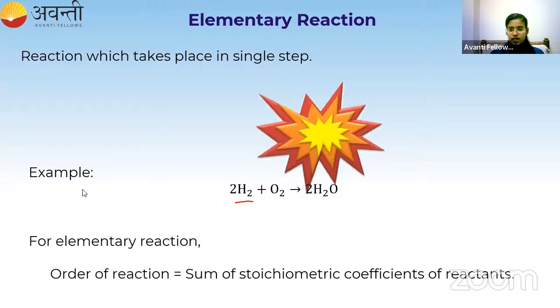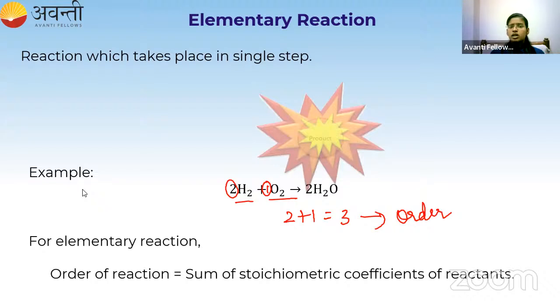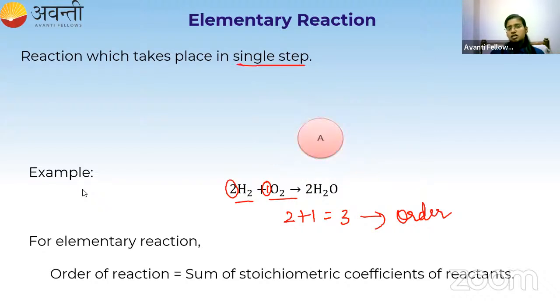So these two are the reactants. These 2 and 1 are the stoichiometric coefficients for the reactants. And if I add this 2 and 1, what will I get? 3. And this 3 is the order of this reaction. This is applicable only for an elementary reaction which takes place in a single step. Okay, order is equal to the sum of the stoichiometric coefficients. So this is the definition, and this is the very important point you are learning for elementary reactions.